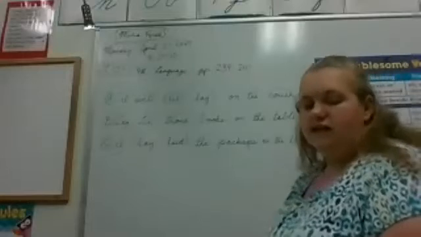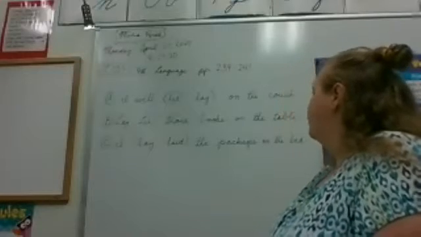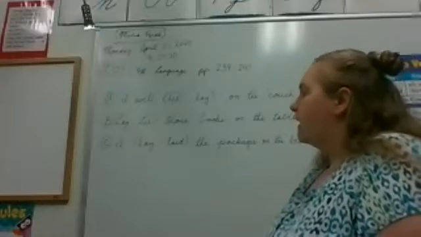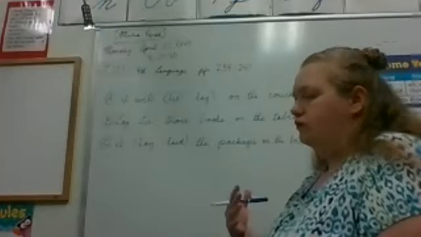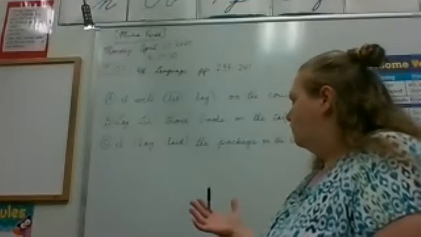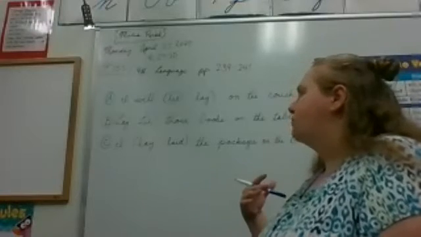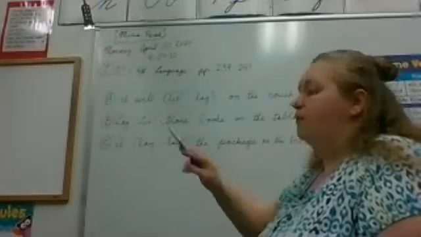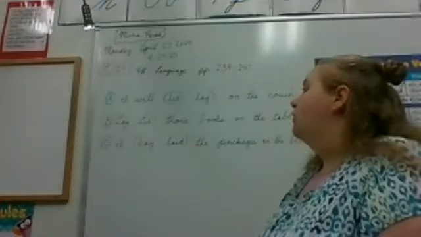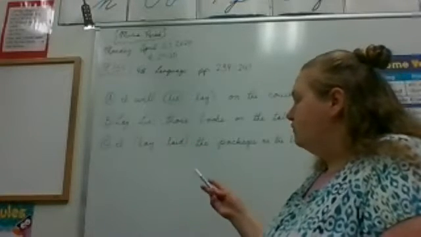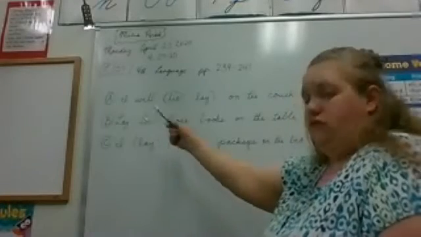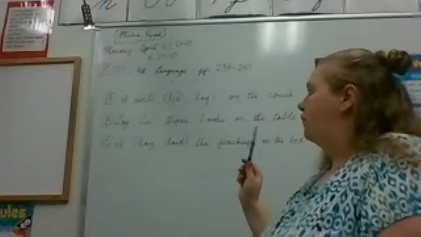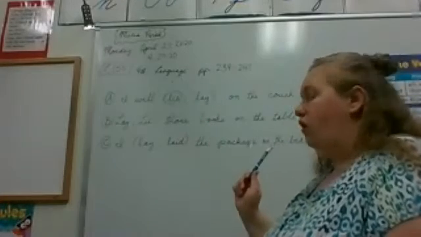Now, B says lay or lie those books on the table, okay? Is the person who's talking in this, or the person being referred to in the sentence, because in this instance it's actually an imperative sentence, and so it's you. Is you putting or placing something, or are you reclining?